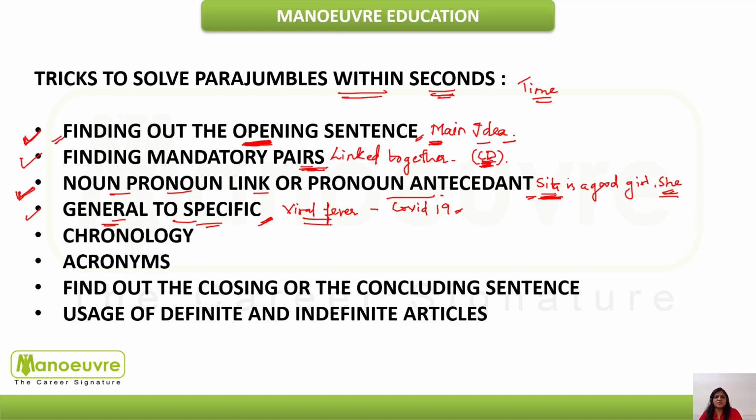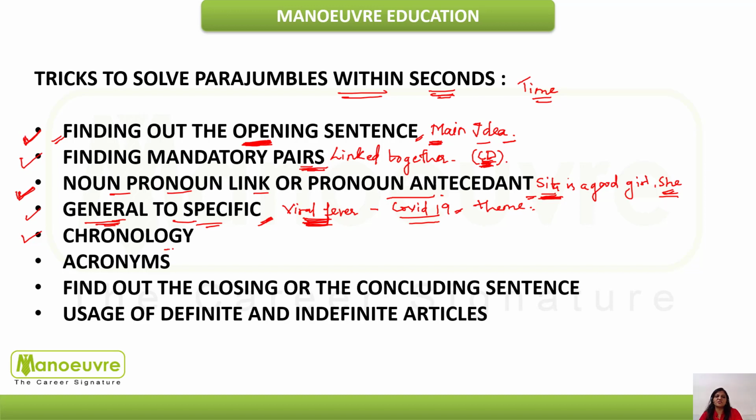So they would first start the article this way. If you see, this theme is followed: it starts from the general idea and then comes to the specific idea. So you have to keep this theme in your mind. This is again going to help you a lot to solve parajumbles.